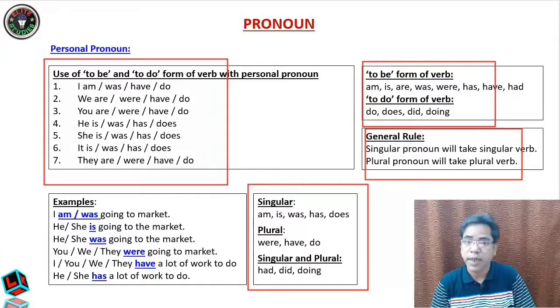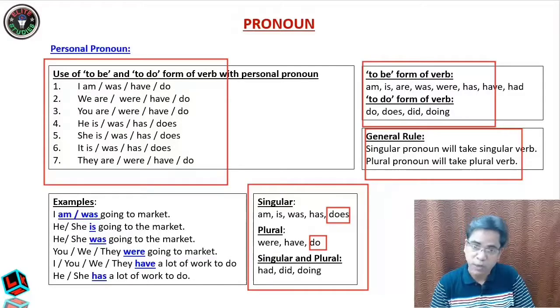My dear students, have is plural. Do is also plural, whereas does is singular, and I is singular, so it should have used does, but no, there is an exception. I has, no, it is completely wrong in spoken English. I does is wrong. I do is correct. Here the exception is, though I is singular, you have to use the plural forms, have and do.